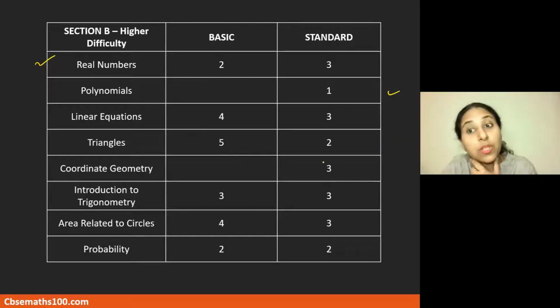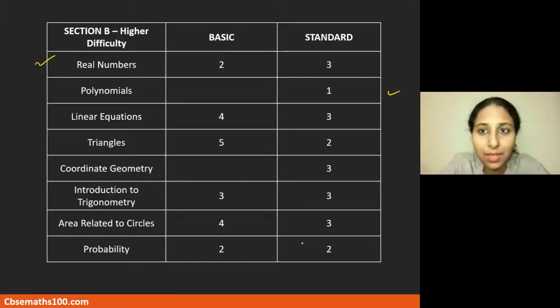Coordinate geometry, there were 3 questions in the standard paper, none in the basic. Introduction to trigonometry, same number. Areas related to circles, 4 in basic, 3 in standard. Probability, you had 2 and 2. Okay. Again, these numbers can change. This is just an analysis of the sample paper which has been introduced.